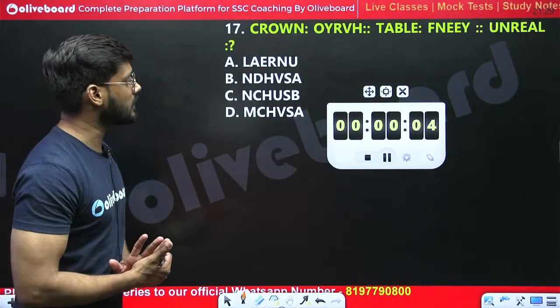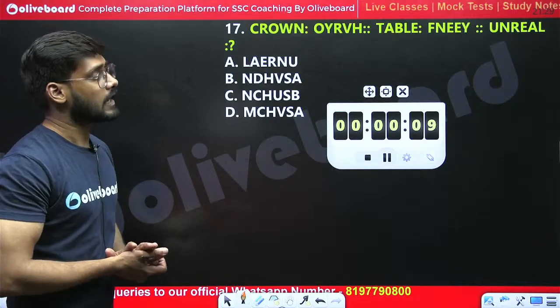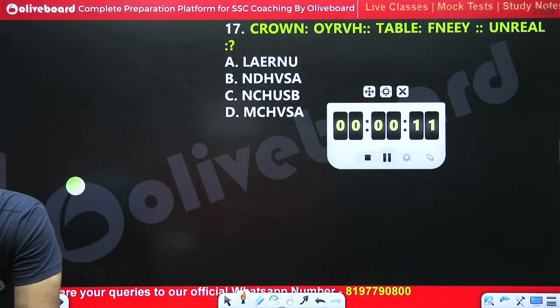Crown, OYR, VH. Crown is related with OYR, VH. Table is related with FN, EEY. Unreal will be related to which option?